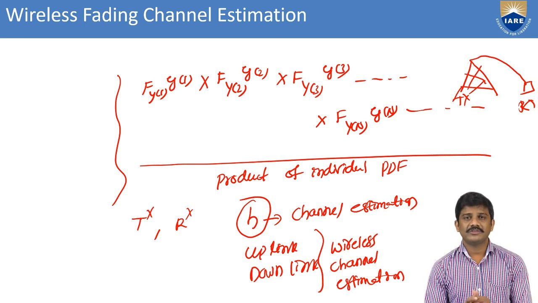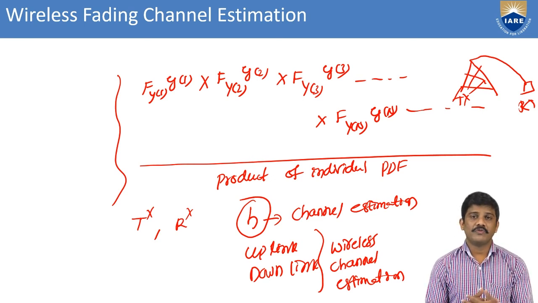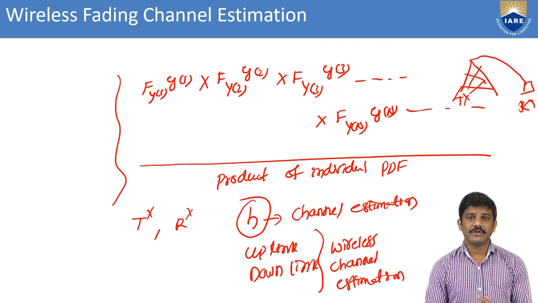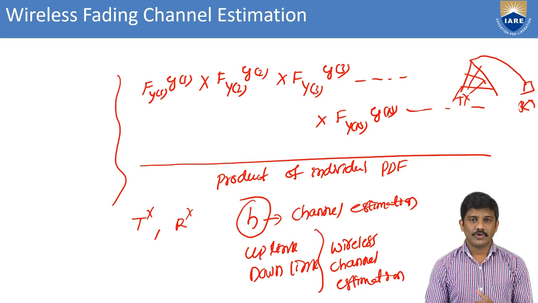Then we can find them out separately. First of all we go for the vectors of the transmitted symbols and vectors of the received symbols, and only then can we go with the channel coefficient. That we can find out in the next session.